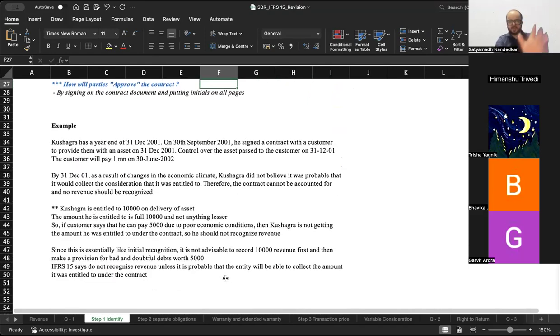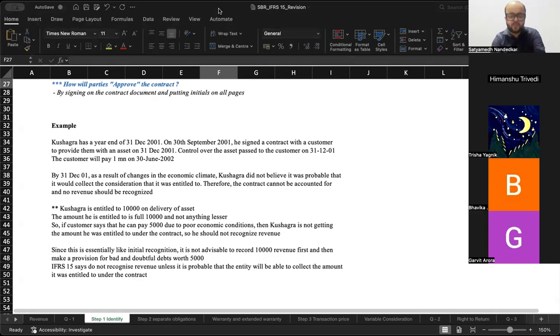Okay, have a look at this example where the probability of collection drops, which is why you don't record the revenue amount. Read this example once. In this case, because of certain changes in the economic environment, the party is on the brink of bankruptcy, and it might not be able to pay the amount. So this example relates to a case where the probability of collection is less than 50%. Have a quick look.